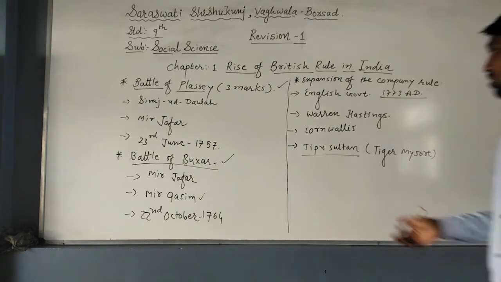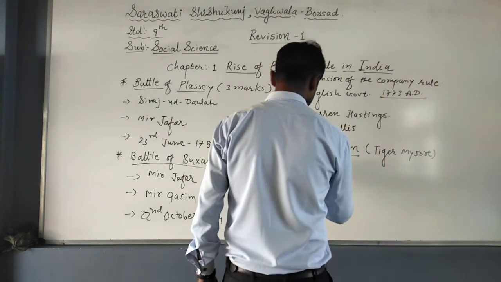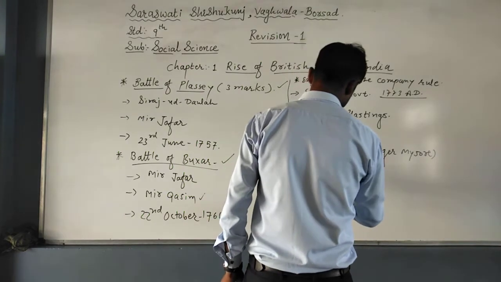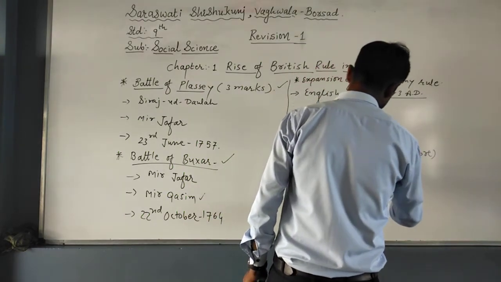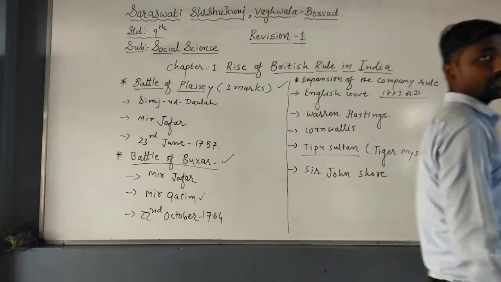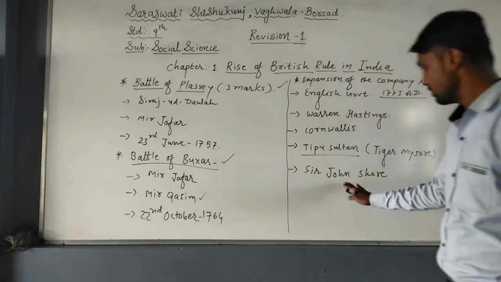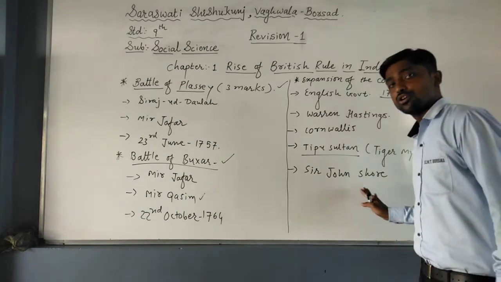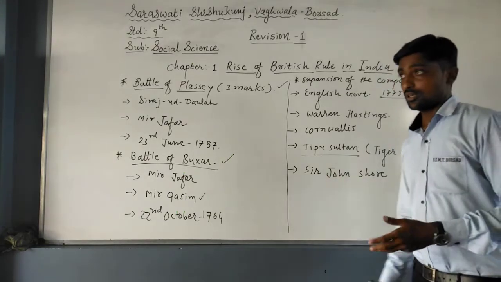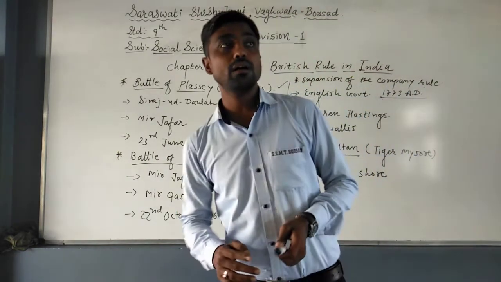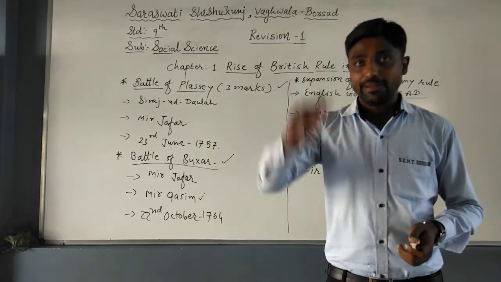And after Cornwallis, Sir John Shaw became the Governor General of India. Some rigid policy was adopted by Sir John Shaw. What happened in that? The name or prestige of the British East India Company declined.